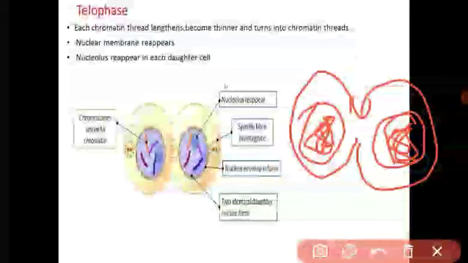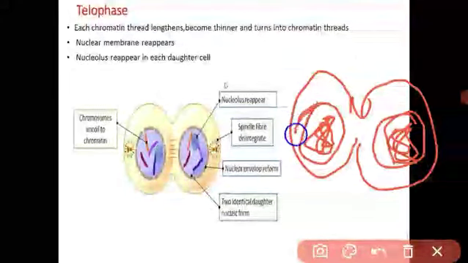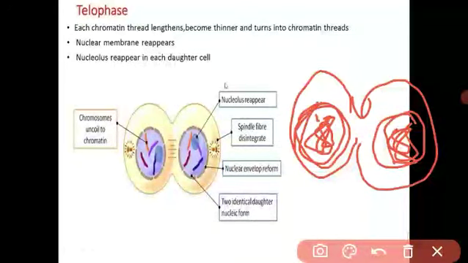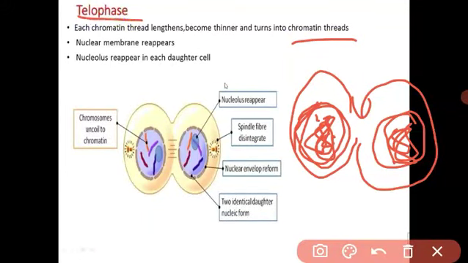The nucleus is divided. Again the nuclear membranes reappear, the nucleolus reappears, and the chromosome is converted into chromatin thread. Understood? What is the change in telophase? Totally, the parent nucleus is divided into daughter nuclei.